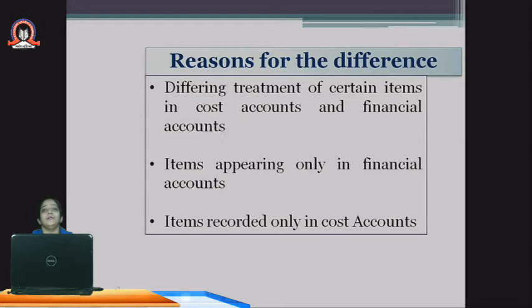Now I would like to add one thing here. There is a direct relation between income and profit, and there is an inverse relationship between the expenses and profit. Now what does it mean? Income refers to, say for example, commission received of 2,000 rupees.